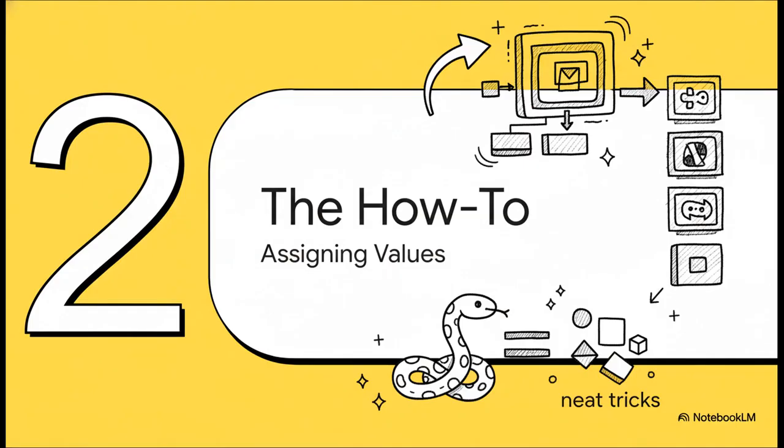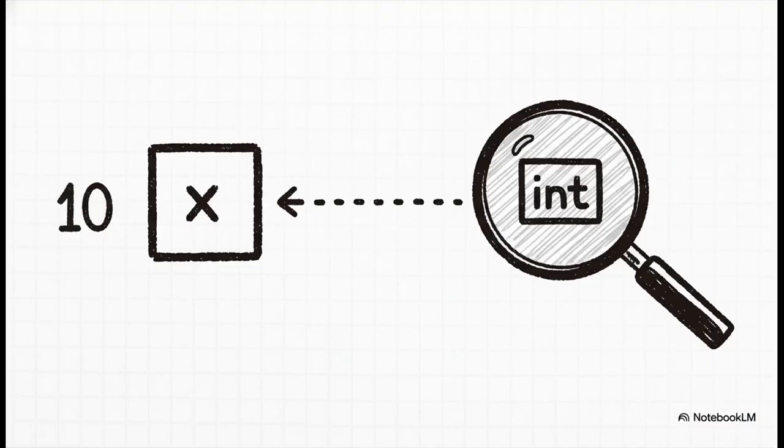All right, so our boxes have names. Now for the really fun part: putting things inside them. This is where Python has some really neat tricks up its sleeve that make your code super clean and efficient. Here is where Python's flexibility is just awesome. So we assign the number 10 to a variable called x. When we ask Python, hey, what type of data is x holding? It tells us it's an int, for integer. It figured that out all on its own.